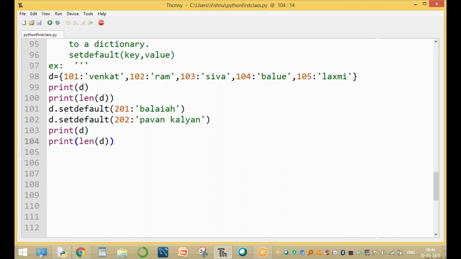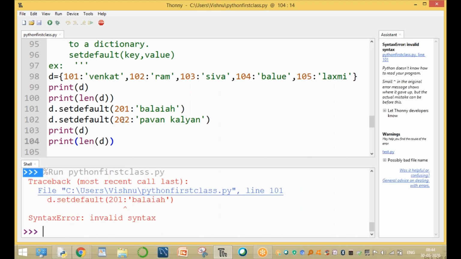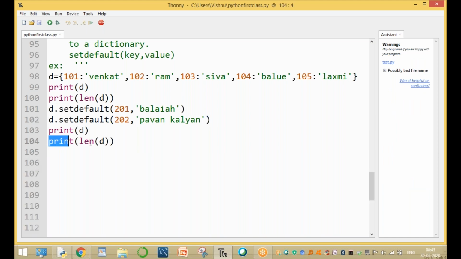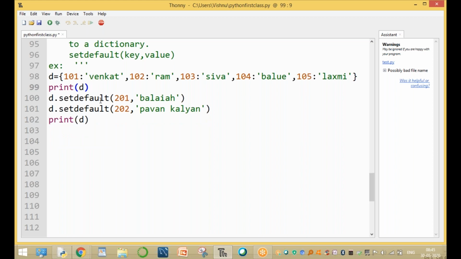Please observe this program. Here the default. Now this is wrong. Please observe this one. Colon is not possible. Here you are using comma only. Now run this program. Before, only 5 elements. After 2 elements are added, 7 elements. Clear? This is the setdefault function. This function is used to add a new element to a dictionary. Clear, guys, up to here.